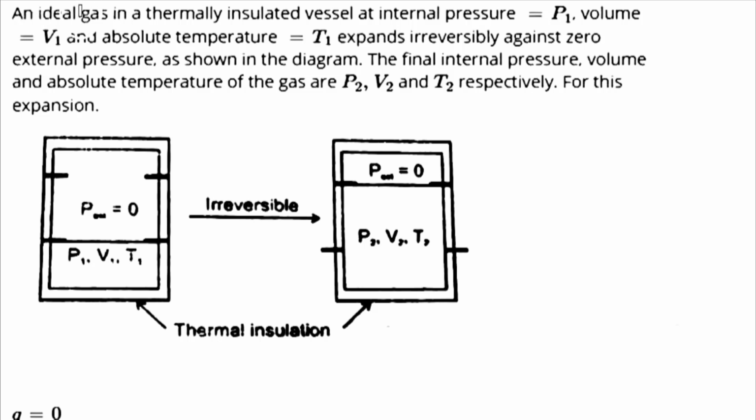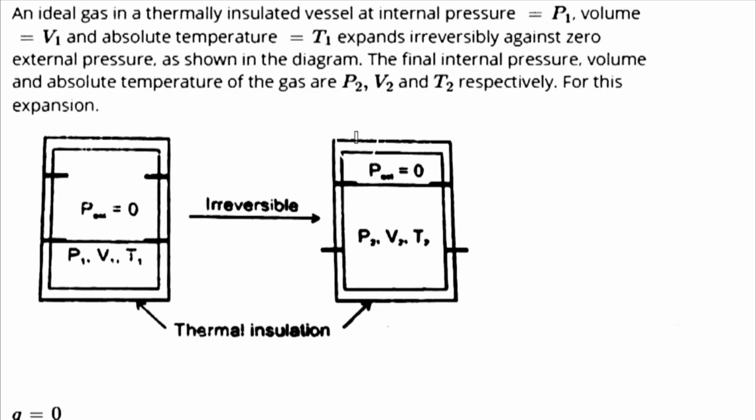The question says that an ideal gas in a thermally insulated vessel is at internal pressure P1, volume V1 and absolute temperature T1. It expands irreversibly against zero external pressure as shown in the diagram. The final internal pressure, volume and absolute temperature are P2, V2, T2 respectively for this expansion.